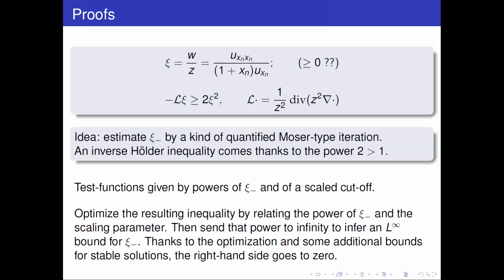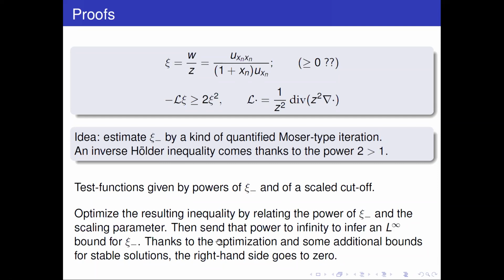We are going to test this inequality, as is usual in the Moser approach, by powers of the psi minus and a cutoff, which we are going to scale in such a way that, but after that, we need to optimize the inequality that comes out after the testing by relating the power of the psi and the scaling parameter r. And then we are going to send that power to infinity in the inverse Hölder inequality, which will end up in an L infinity bound.